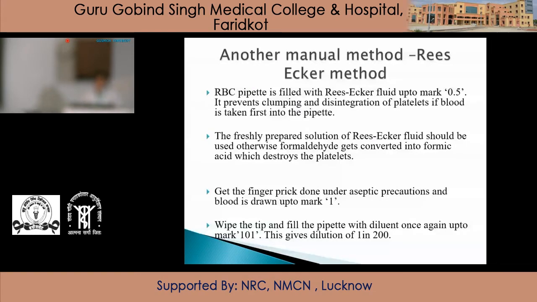In this method, the RBC pipette is filled with Rees-Ecker fluid up to mark 0.5. It prevents the clumping and disintegration of platelets if blood is taken first into the pipette. So in this method, we have to take the fluid first in the RBC pipette up to the 0.5 mark.